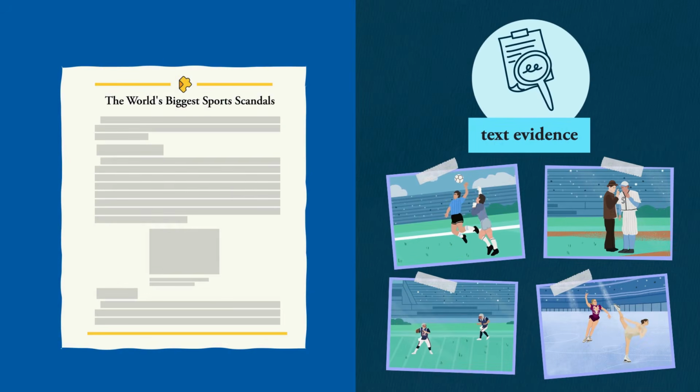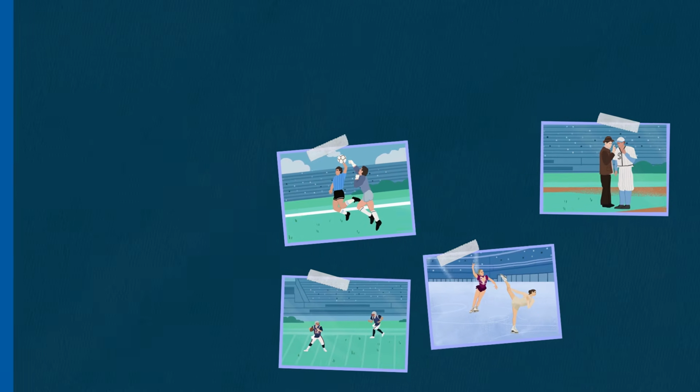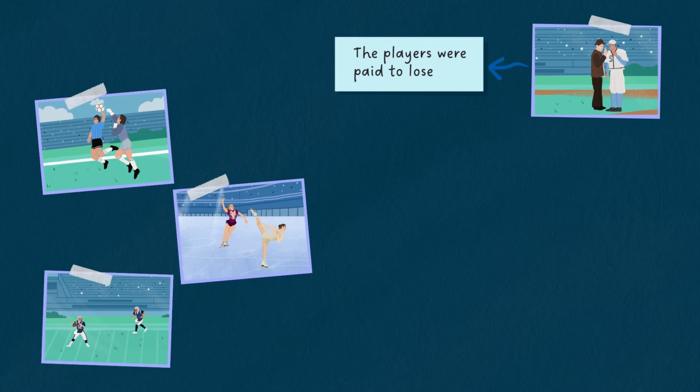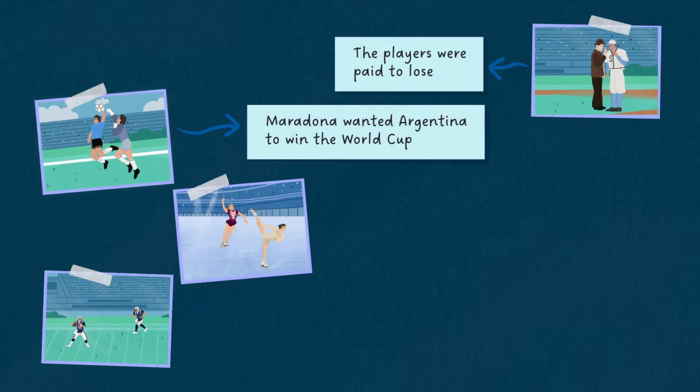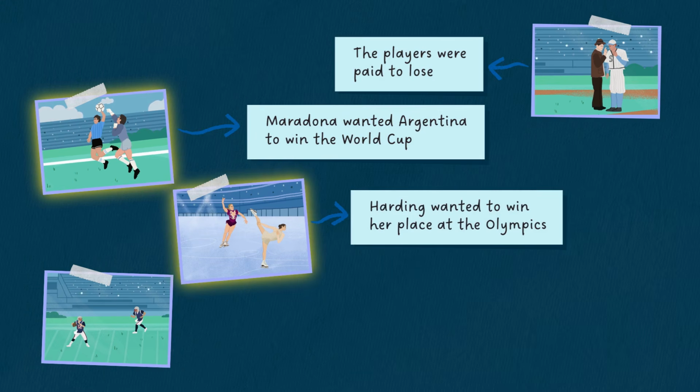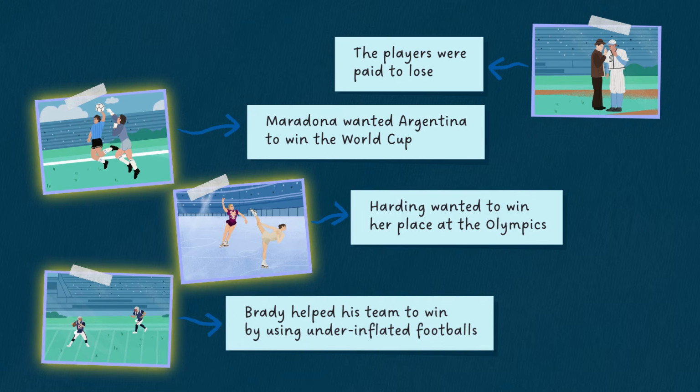Take a minute to reflect on the entire passage. Using clues from the text, what's the main difference between the 1919 World Series scandal and the other scandals in the text? Apart from the 1919 World Series scandal, when the players were paid to lose, all of the other scandals shared winning as the motive. Maradona wanted Argentina to win the World Cup. Tonya Harding wanted to win her place at the Olympics. And Brady helped his team to win by using underinflated footballs.